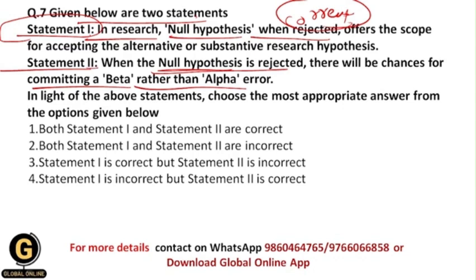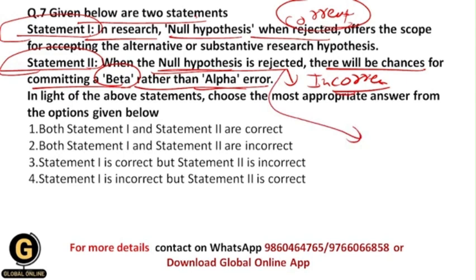But the second statement states that whenever we reject the null hypothesis, there will be chances for committing a beta error rather than alpha error. But this statement is incorrect, because as we have seen earlier in this video, whenever we reject the null hypothesis, there will be chances for occurring type 1 error.